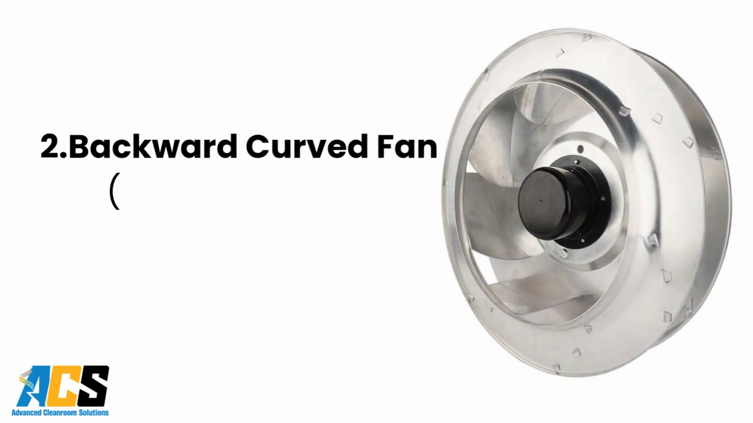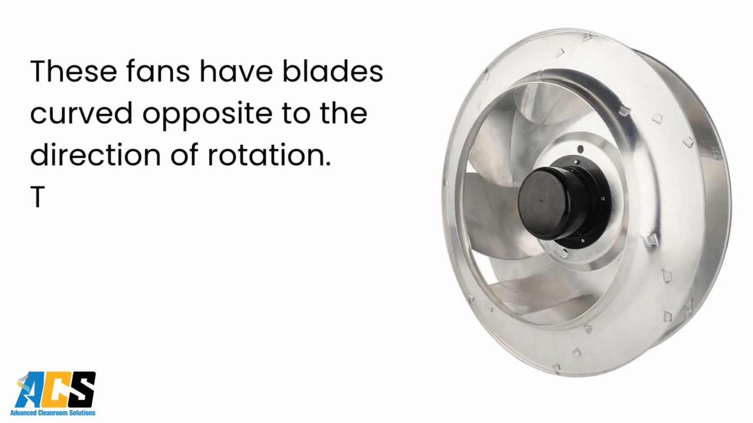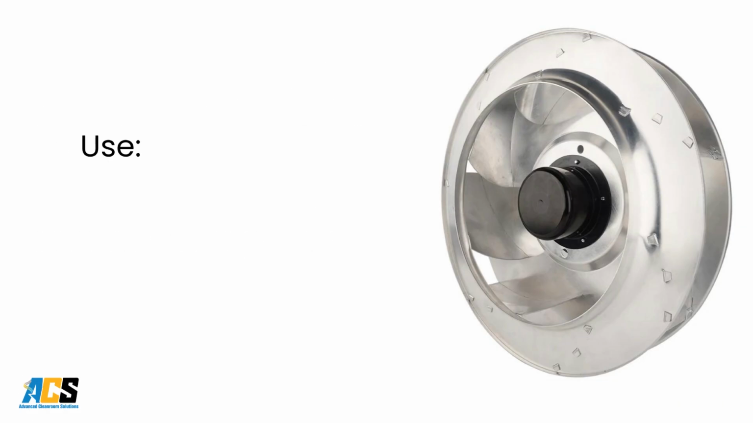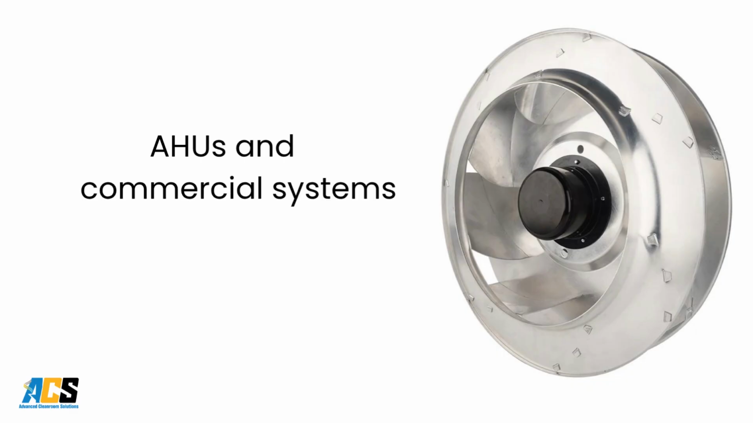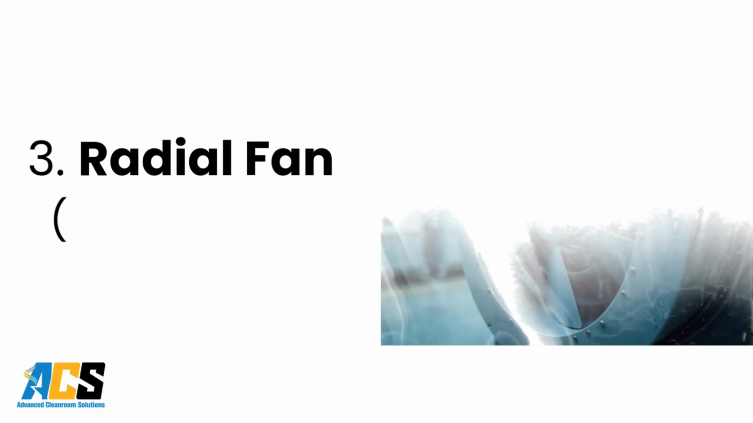2. Backward curved fan. High efficiency. These fans have blades curved opposite to the direction of rotation. They are more efficient and consume less power. Use: AHUs and commercial systems. Feature: energy efficient. 3. Radial fan.